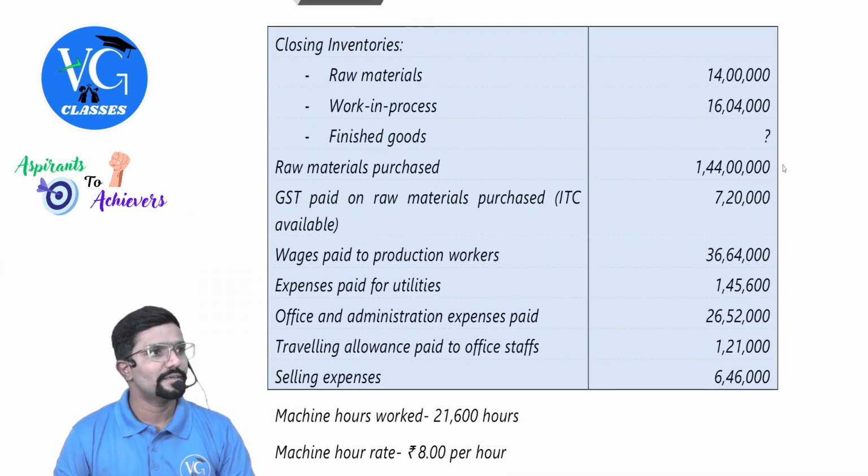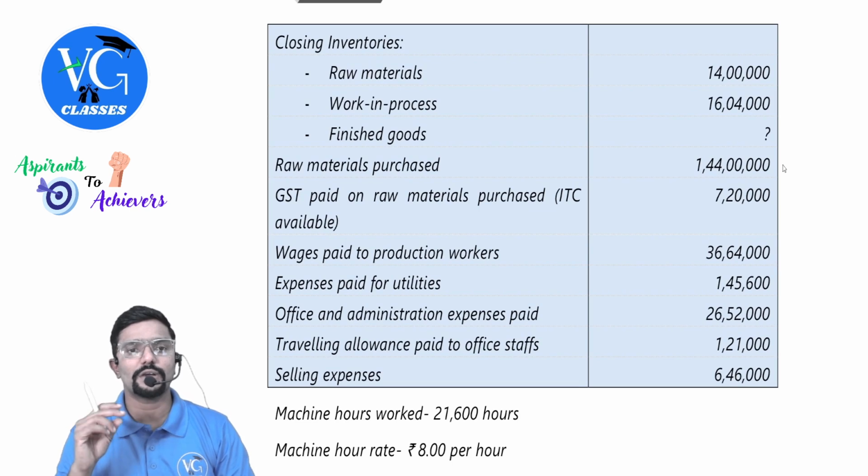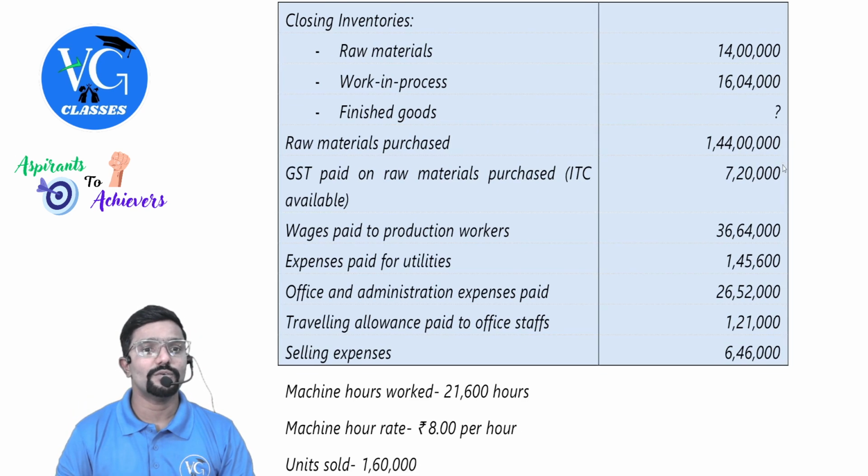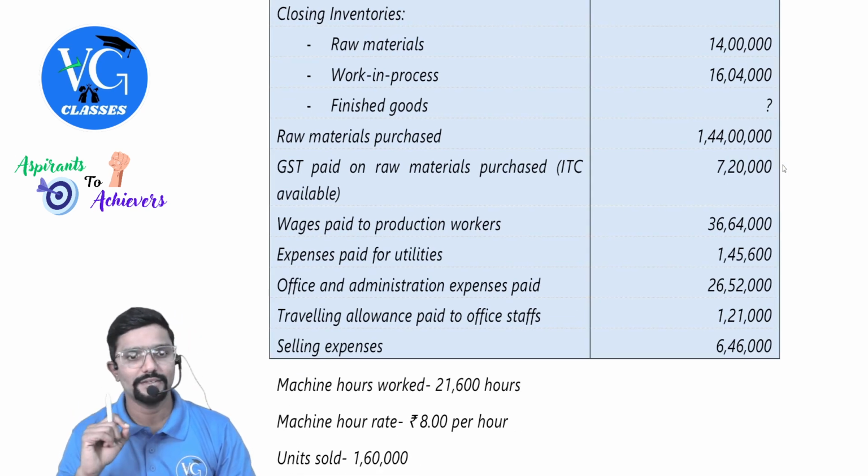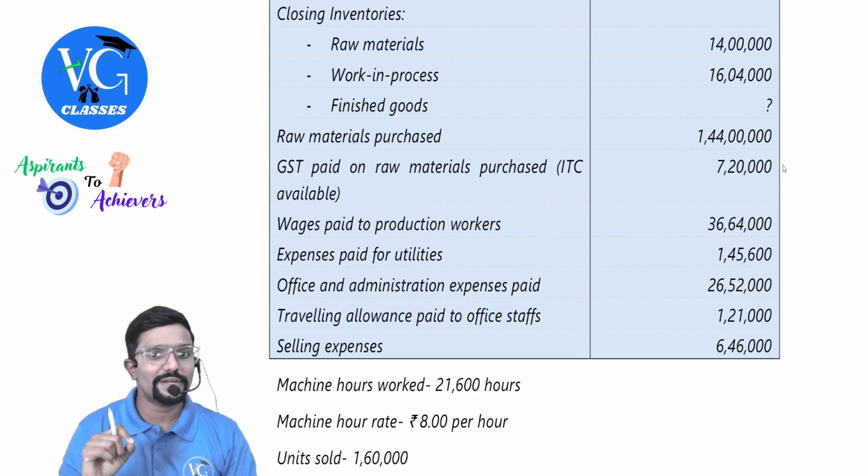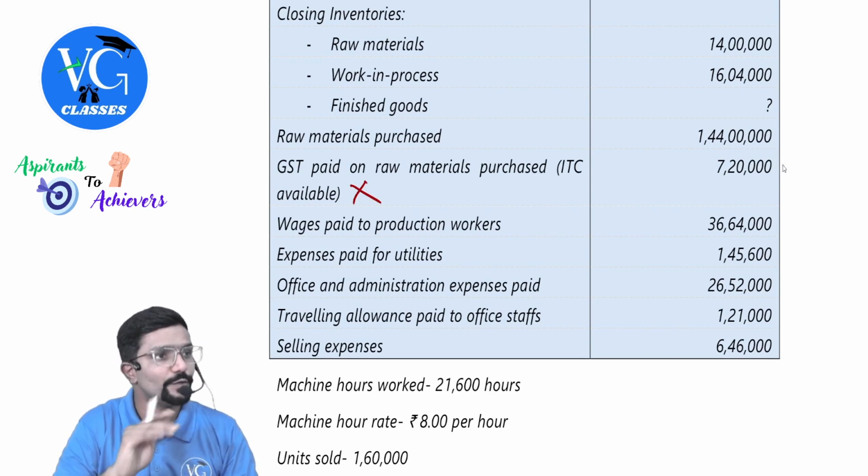Closing inventory, that is closing stock of raw material, 14 lakh. Work in progress, 6 lakh 16,000. Finished goods, question mark. Raw material purchase, 1 crore 44 lakh. GST paid on raw material purchase, ITC available. Should we add it? No.